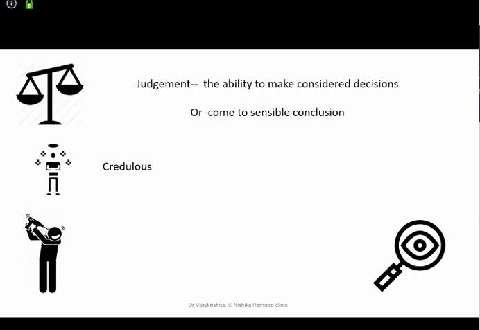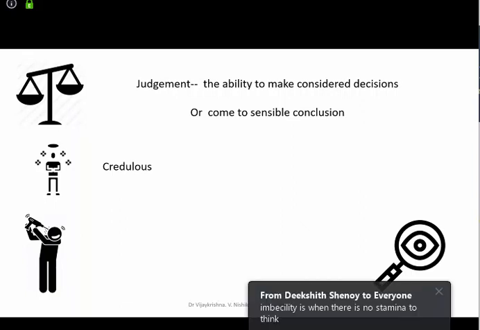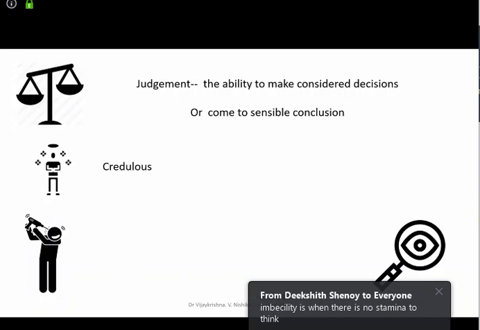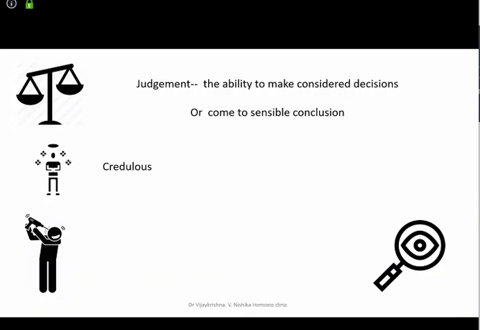Okay, so when do we take the rubric foolish? So your thing is look, sir. Imbecile is like the way he behaves rather than a look. And one of your friends says idiotic is mainly the look. You go with this.